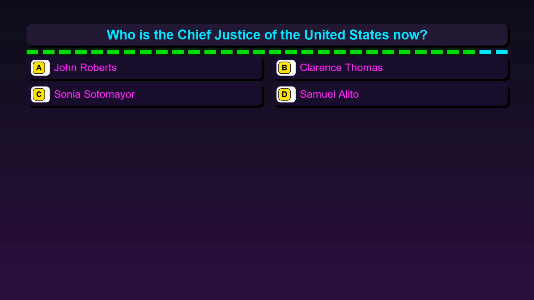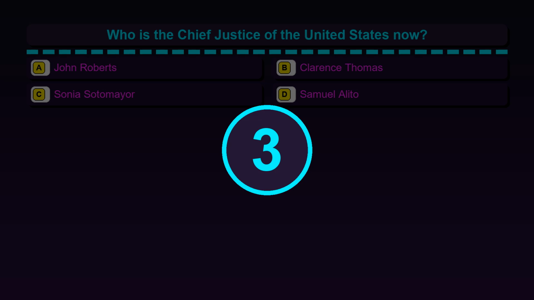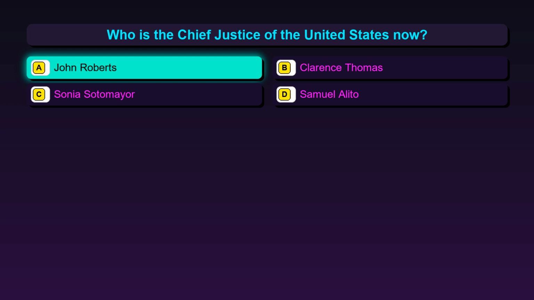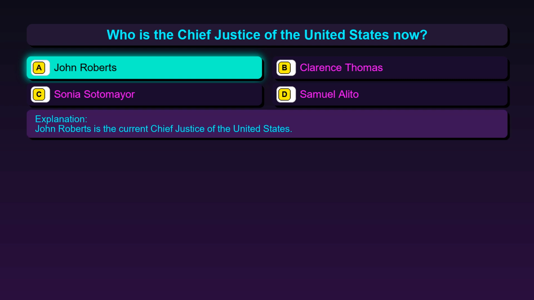Question 129. Who is the Chief Justice of the United States now? Option A, John Roberts. Option B, Clarence Thomas. Option C, Sonia Sotomayor. Option D, Samuel Alito. The correct answer is option A, John Roberts. John Roberts is the current Chief Justice of the United States.